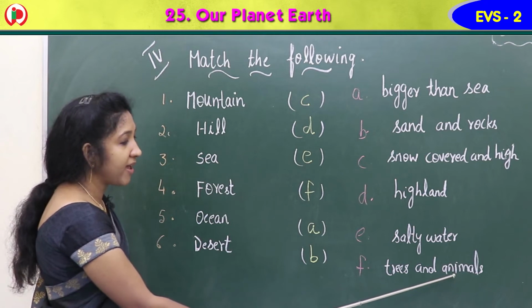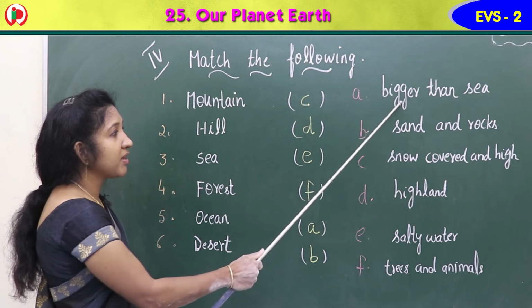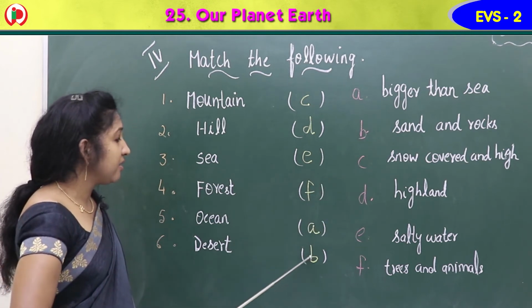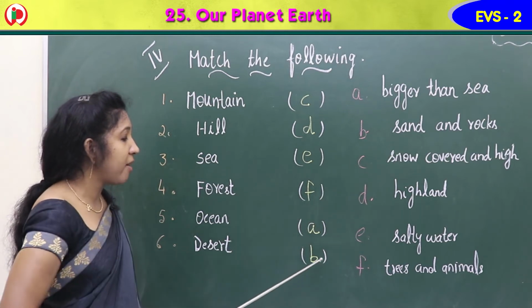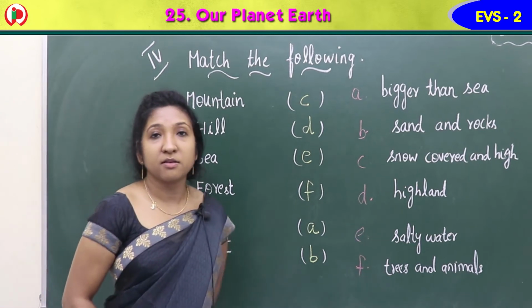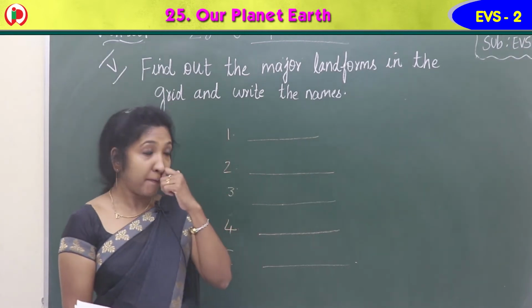In forest we can find trees and animals. Ocean, A. A means bigger than sea. Ocean is bigger than sea. Last, desert, B. B means sand and rocks. So desert is made up of sand and rocks. Okay? Yes, children.